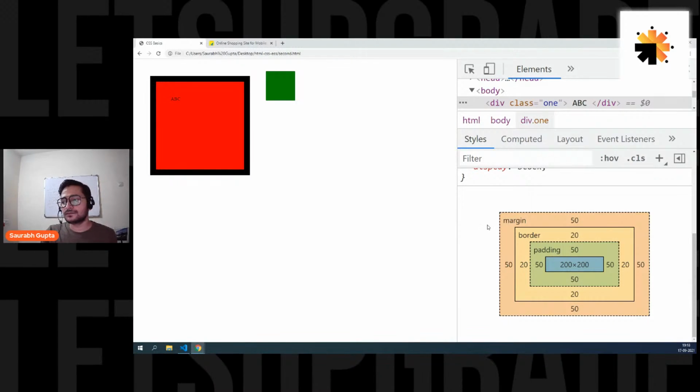So now, this was basically a box model, right? So simple. A lot of people I have seen get confused while learning the box model. You don't have to. It's simple. Height and width, padding, border, and margin. And that's it.